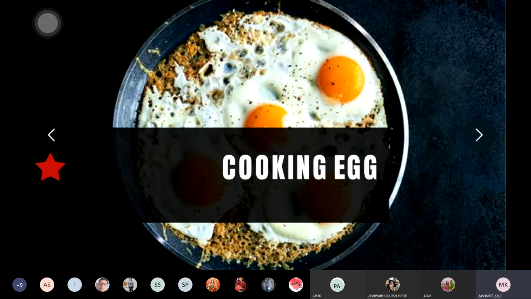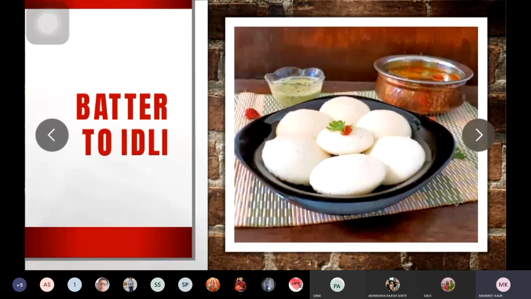The next example is batter to idli. Batter means the ghol that you prepare for idli. Once you convert that batter to idli, the idli cannot be converted back into that batter or the paste that you make for idli.